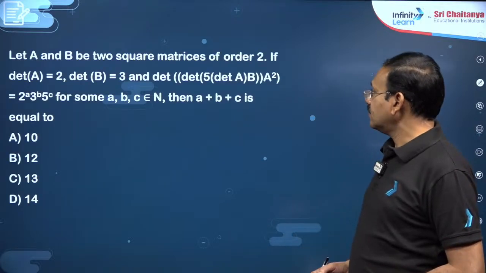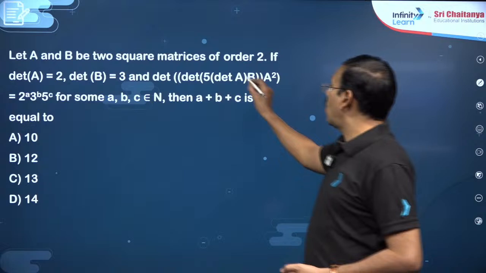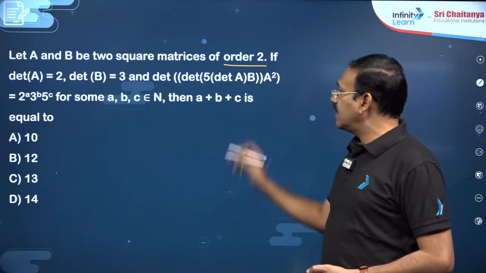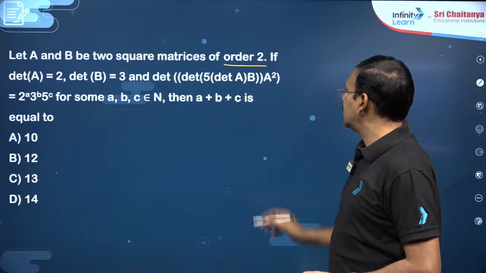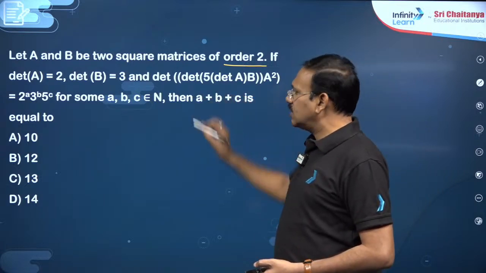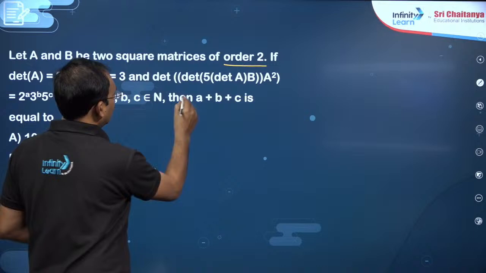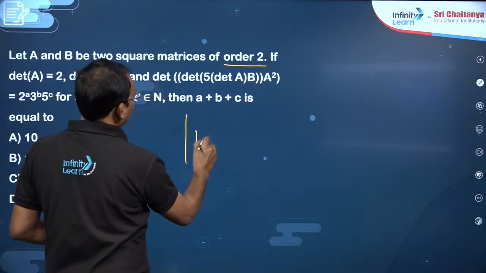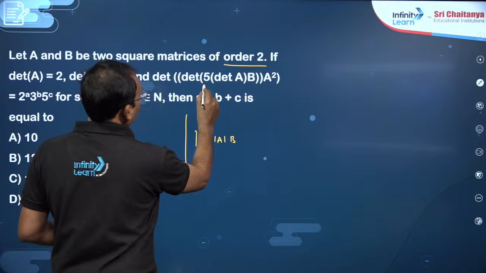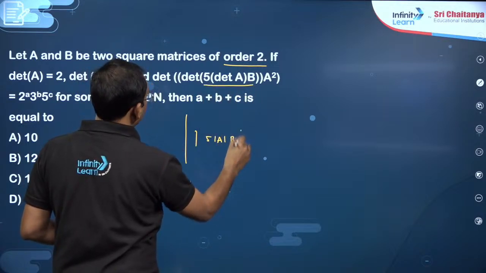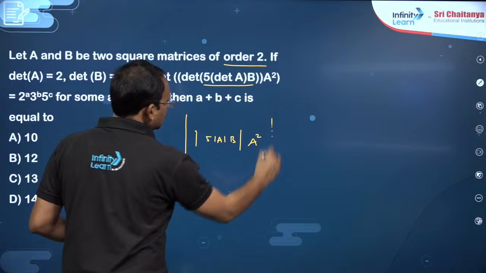Next question. A and B are two square matrices of order 2, det A is given, det B is given. I want the determinant of this matrix. You just need to do it properly. This is the determinant of 5 det A into B, and then into A square.